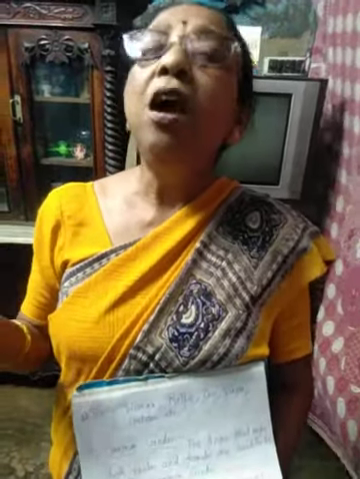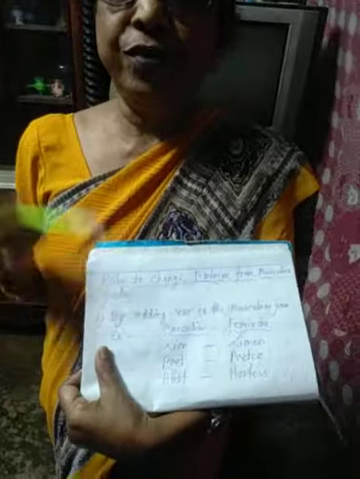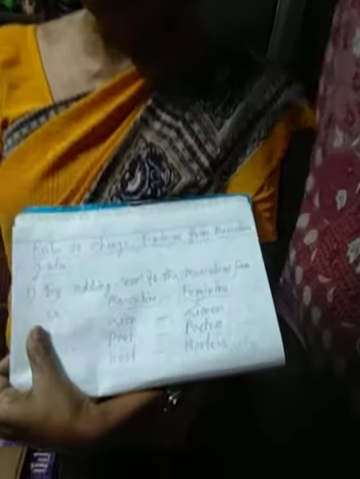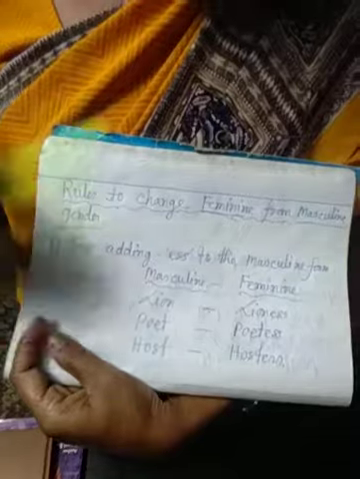So how many kinds of gender? There are four: masculine, feminine, common, neuter. Masculine means male, feminine means female, common means both male and female, neuter means neither male nor female, only inanimate objects. Okay, there are some rules for how you change masculine gender into feminine gender.